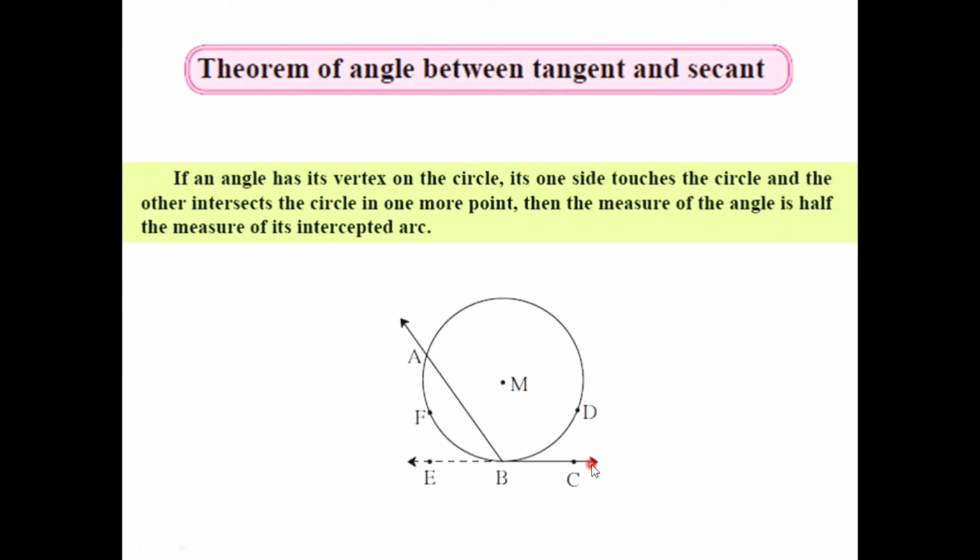For angle ABC, one side touches the circle and another side intersects the circle. So by this theorem, the measure of angle ABC is half of the measure of its intercepted arc, that is, half of the measure of arc ADB.